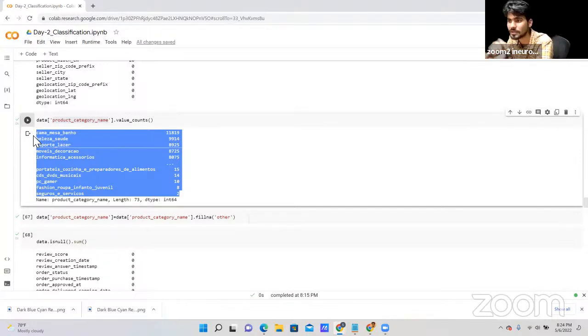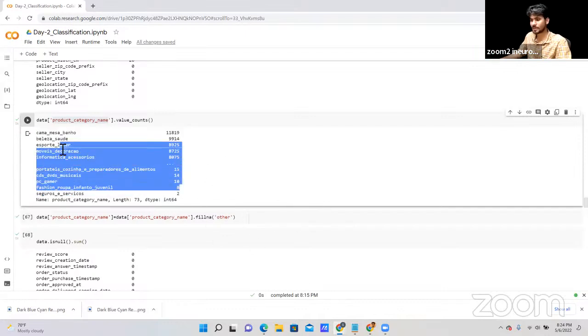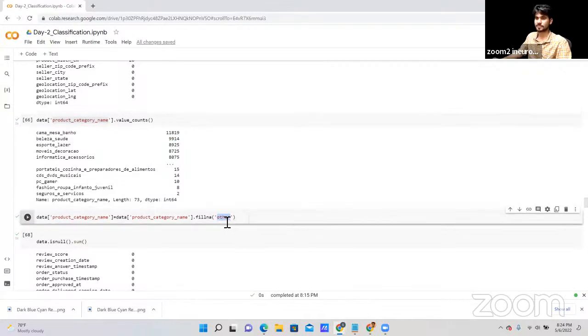So the same thing happens here. Those products are not available. So what can we do? For this, we can use the other function, other data. It means whatever product category name is not available is different from the products that we have.